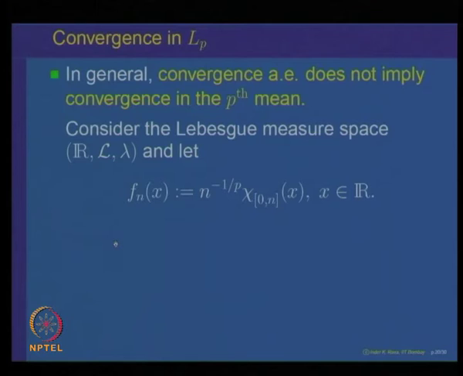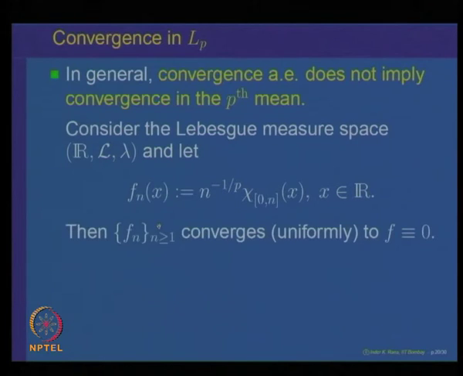First, let us observe that this function belongs to L^p, because the integral of f_n to the power p is n to the power minus 1, that is 1 over n, times the measure of the interval 0 to n, that is n. So each f_n is an L^p function, and its L^p norm is 1.